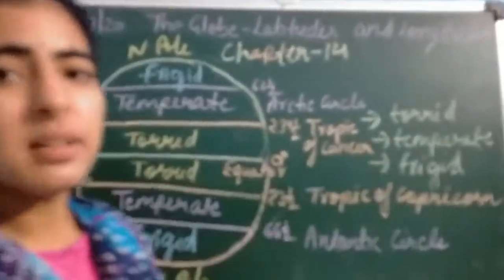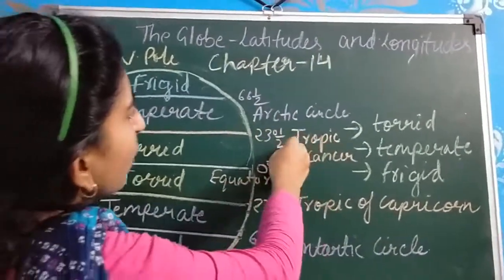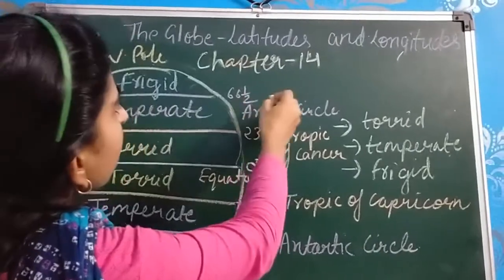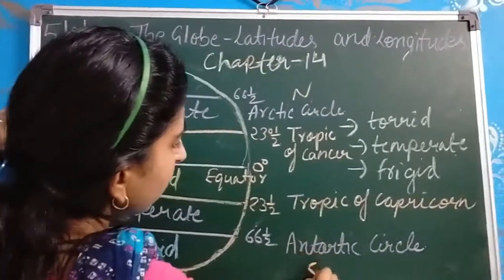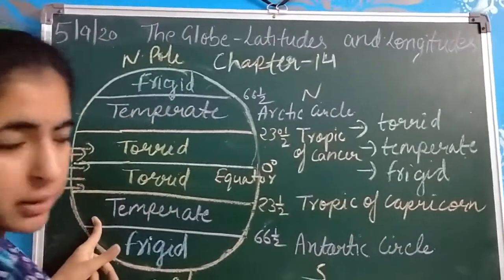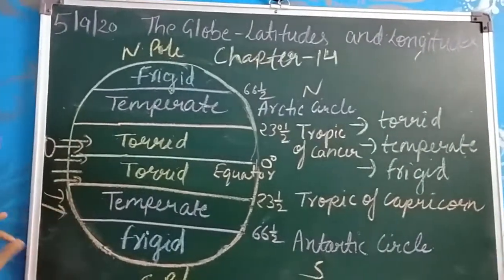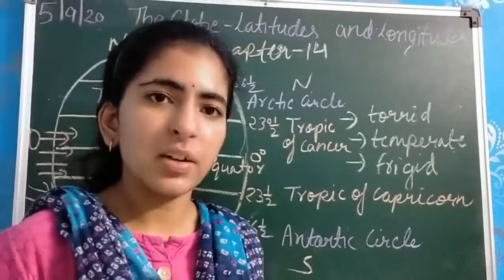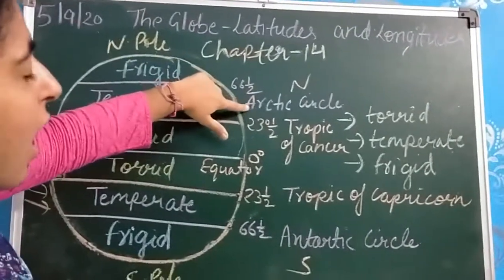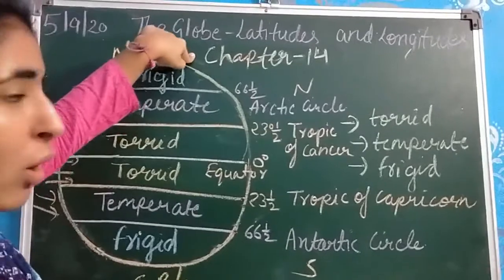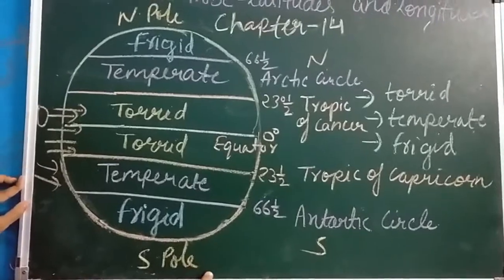Next is temperate. Temperate means moderate. It is situated between the Tropic of Cancer and the Arctic Circle in the north, and between the Tropic of Capricorn and the Antarctic Circle in the south. This region is known as the temperate zone, and the climate of this region is warm because this region receives slanting sun rays. Next one is frigid, which is situated between the Arctic Circle and the North Pole in the north, and the Antarctic Circle and the South Pole in the south.